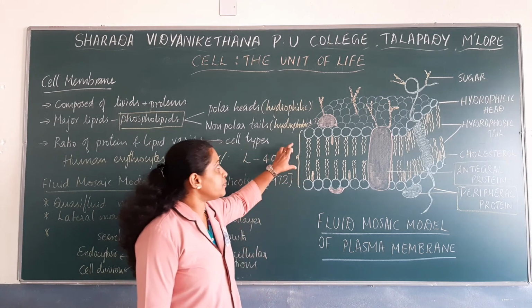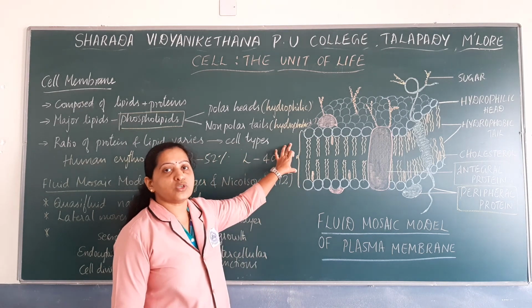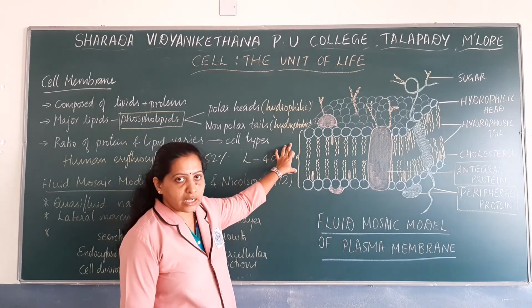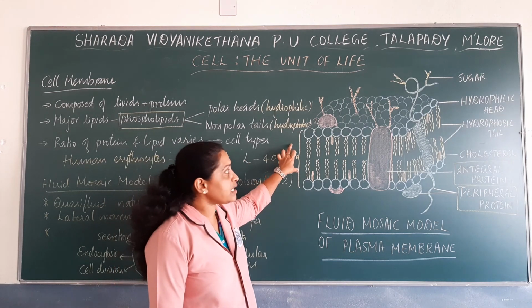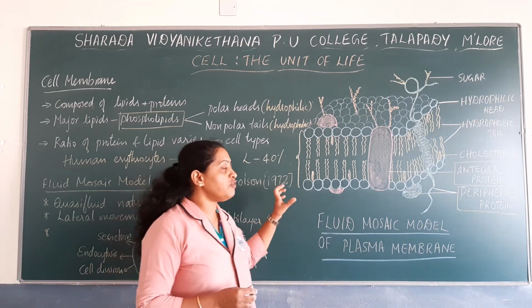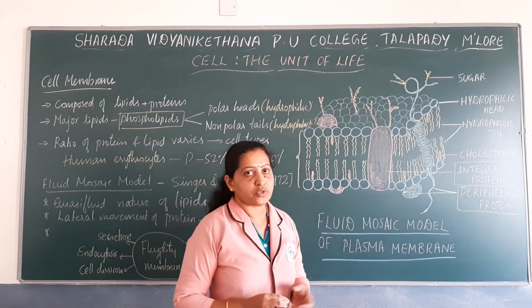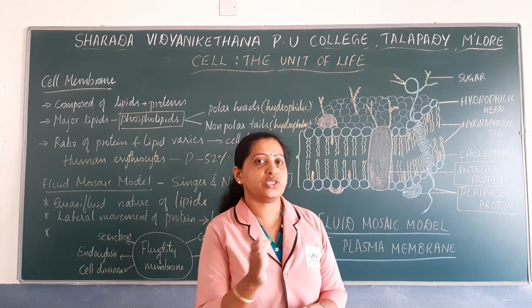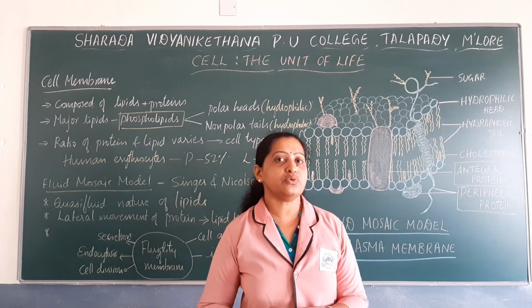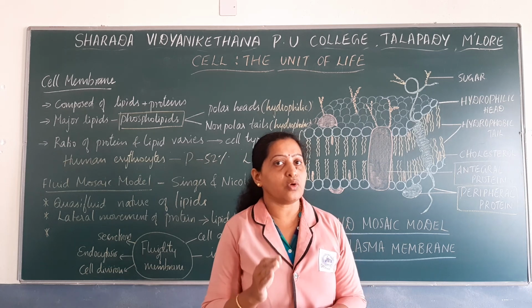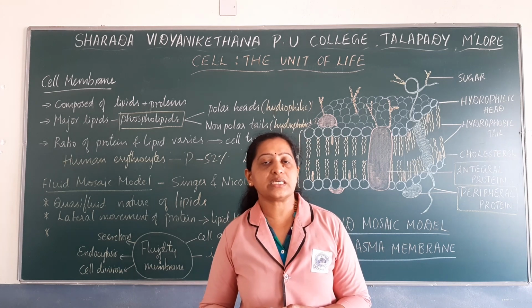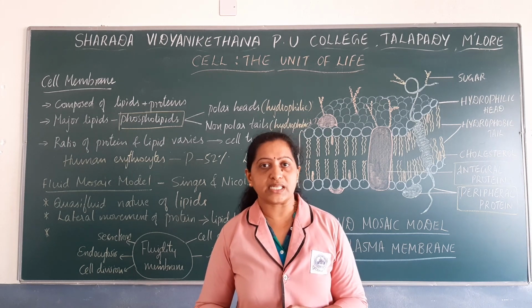So this is the diagram of the fluid mosaic model of plasma membrane given by Singer and Nicholson. This diagram is very important even from the exam point of view. It is usually asked as a 5-mark question with explanation. Diagram and explanation is usually asked for 5 marks, and only the diagram can be asked for 3 marks. So next let us discuss the functions of the plasma membrane.